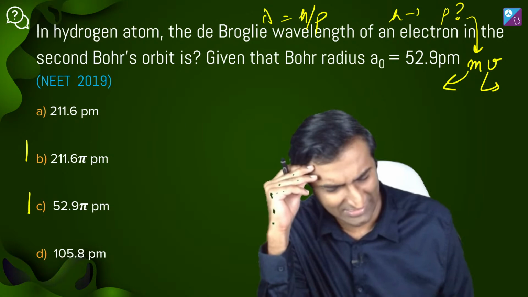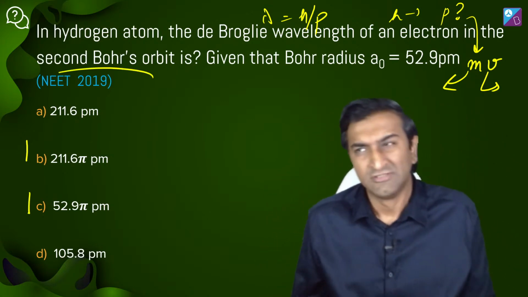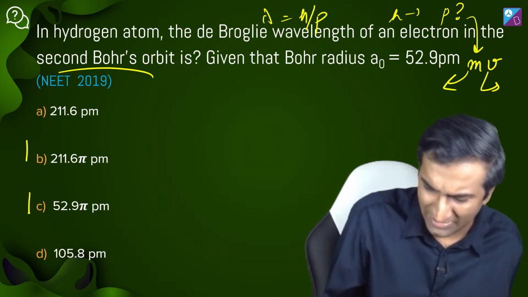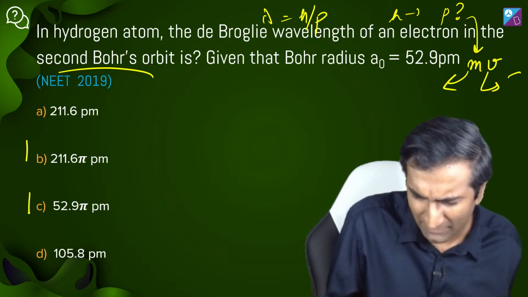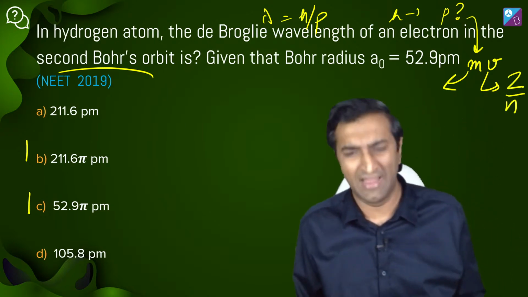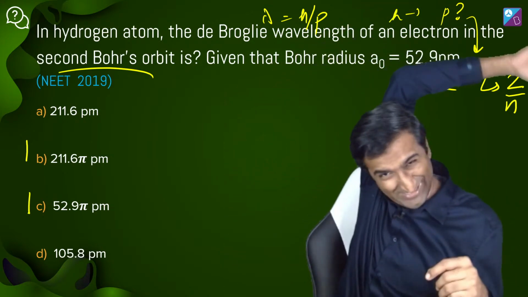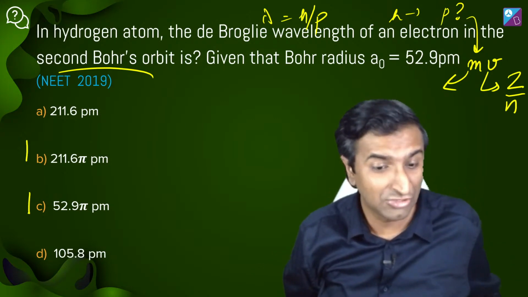This seems like it's a little annoying, don't you think so? And that too in the second Bohr orbit. This isn't fun. Because I'll have to find something for the velocity. What was its formula? Not n square by z square, it's z by n. I don't get it. No, this isn't how to do it. This seems like a very convoluted way to find this out. This is not how you do this question.